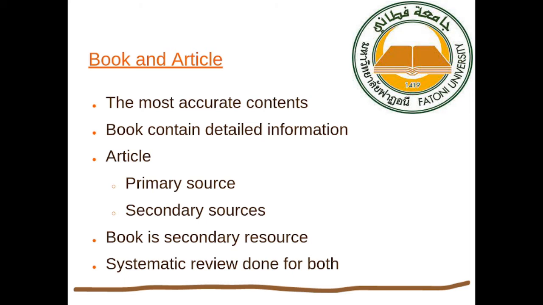The difference between the two is that a book is more likely to be a secondary resource, while an article can be either a secondary or a primary resource. Mostly an article could be both together, because it will cite information from other resources, as well as contribute additional information based on a study, a research or a project.